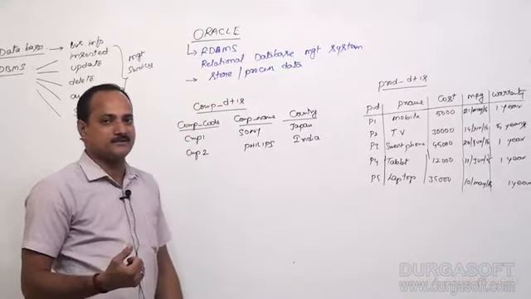See, there are 2 types. Here we have 2 types of RDBMS. They are OLTP and OLAP. What is OLTP? Online transaction processing. This is called OLTP RDBMS. And OLAP, online analytical processing.